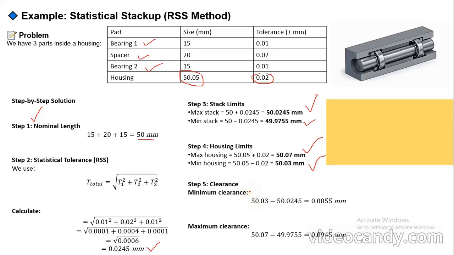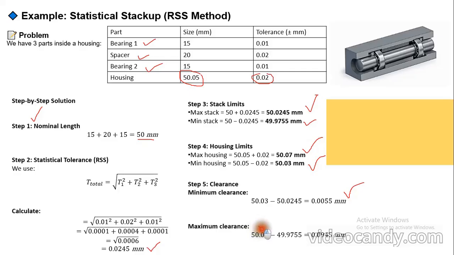In order to find the minimum clearance, I need to subtract the maximum value of the stack, which is 50.0245, from the minimum value of the housing, which is 50.03. I obtained a value of 0.0055 mm.